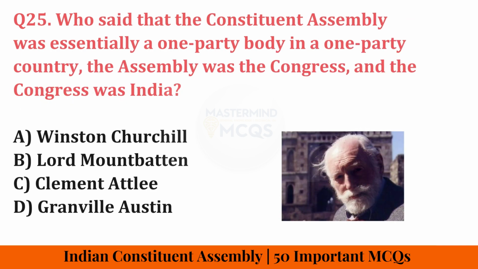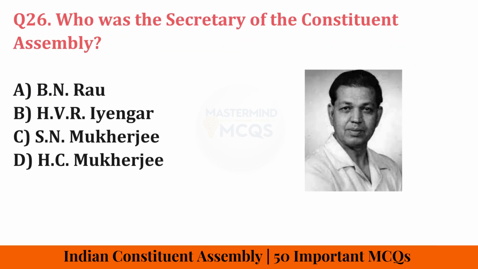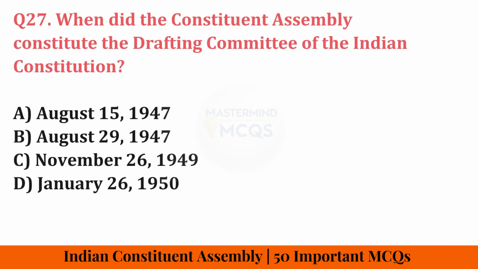Who said that the Constituent Assembly was essentially a one-party body in a one-party country, the Assembly was the Congress, and the Congress was India? Correct answer is Granville Austin. Which of the following was the Secretary of the Constituent Assembly? Correct answer is H.V.R. Iyengar. When did the Constituent Assembly constitute the drafting committee of the Indian Constitution? Correct answer is 29th August 1947.